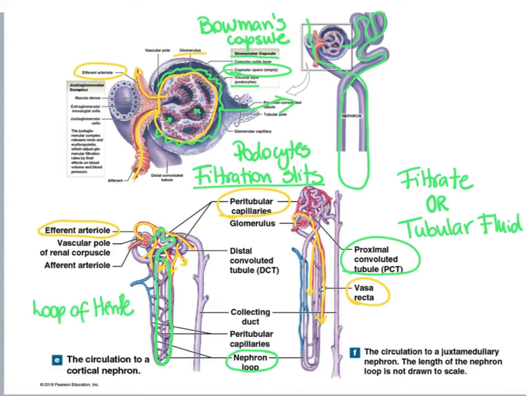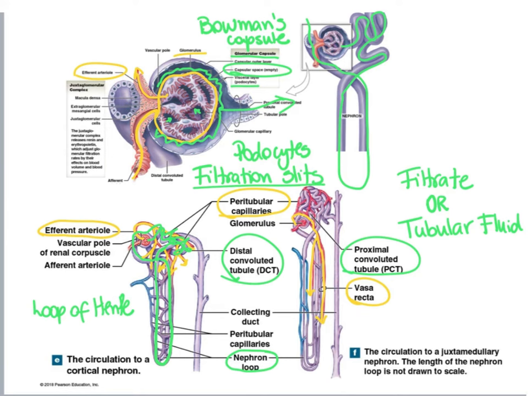And the nephron loop has the descending limb and the ascending limb, and then after the ascending limb we have the distal convoluted tubule, which is the coiled up tubule that's distant from where the blood plasma was first filtered.